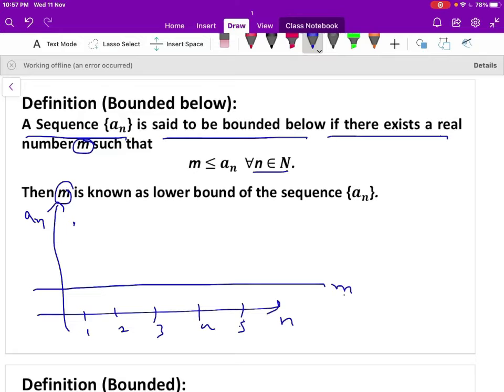When n is 2, a2 here. When n is 3, a3 here, a4, a5, a6 and so on. We can observe here all the terms of the sequence an are greater than or equal to small m, and moreover it should not cross the line m. So then we can write m is said to be the lower bound of the sequence an.